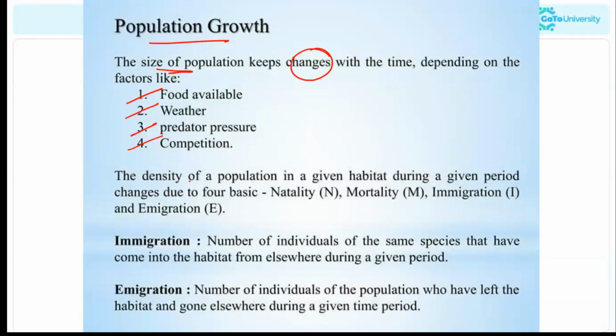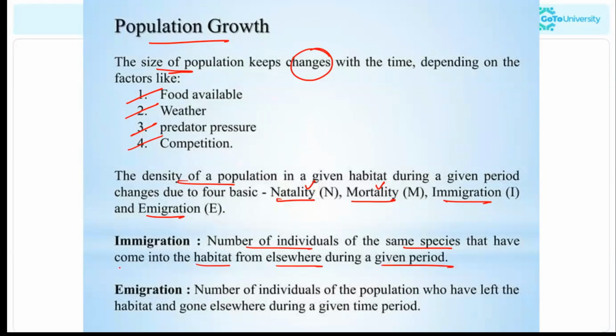Now, moving to the density of a population. The density of a population can be affected by four basic factors: natality, that is the birth rate; mortality, that is the death rate; immigration and emigration. We discussed natality and mortality right now. Now, what is immigration and emigration? Immigration is the number of individuals of the same species that have come into the habitat from elsewhere during a given period.